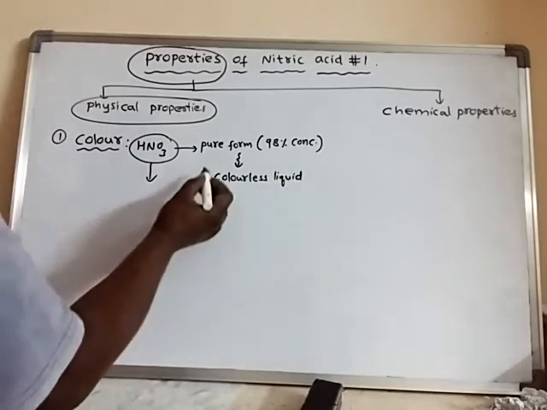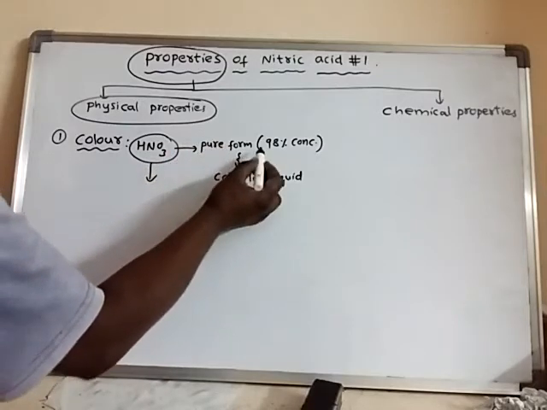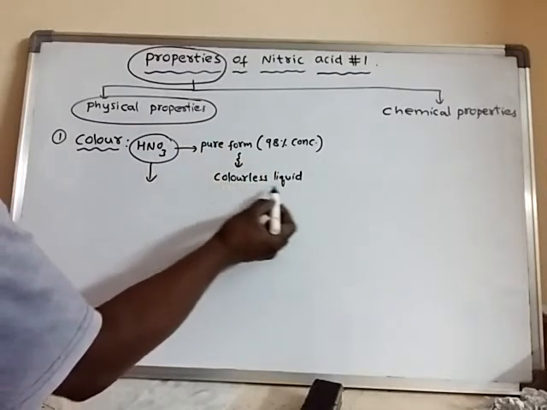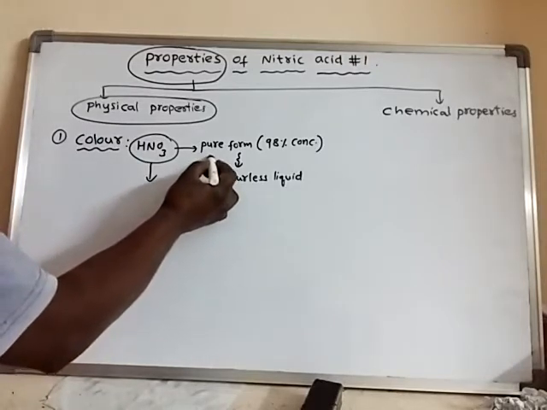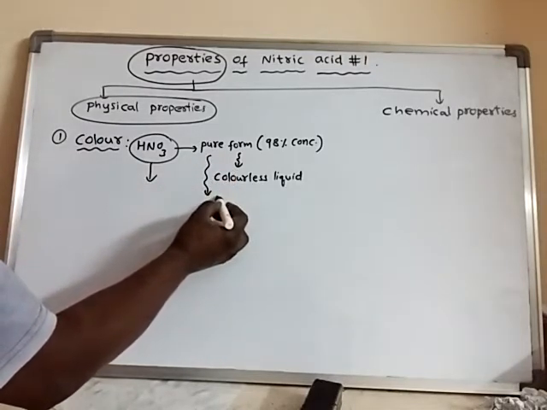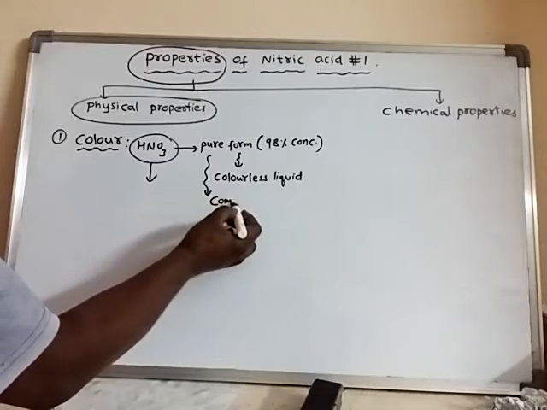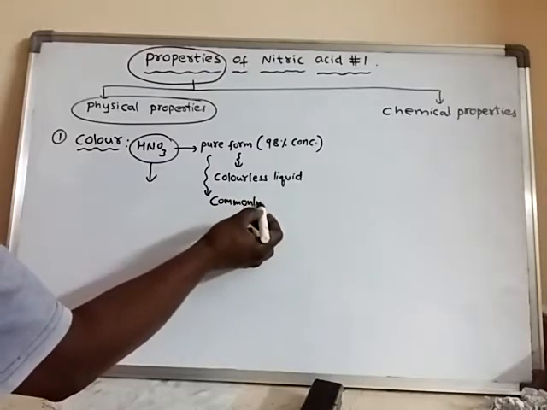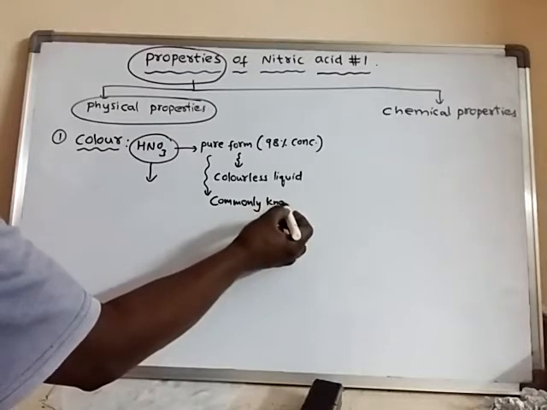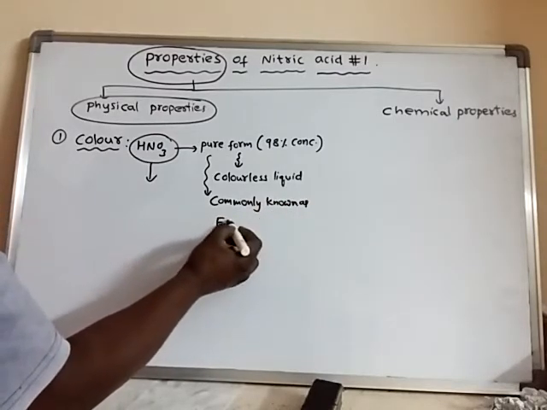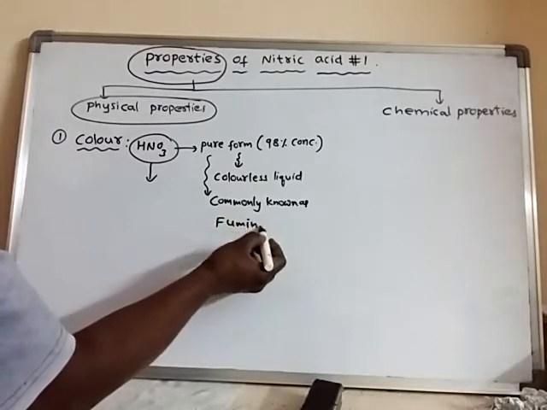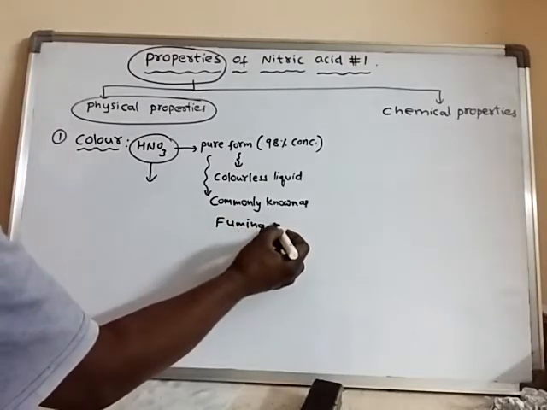And this pure form is commonly known as fuming nitric acid.